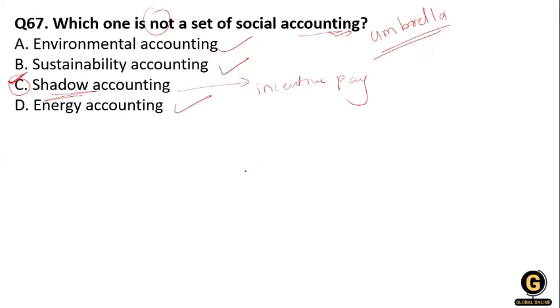Clear? So these are all societal accounting, but shadow accounting is a practice of calculation.